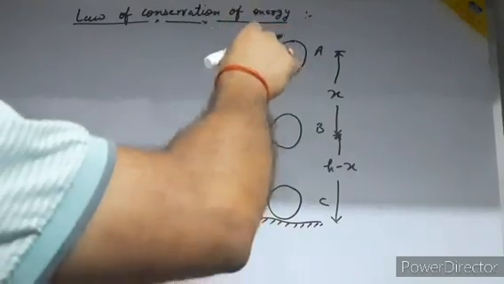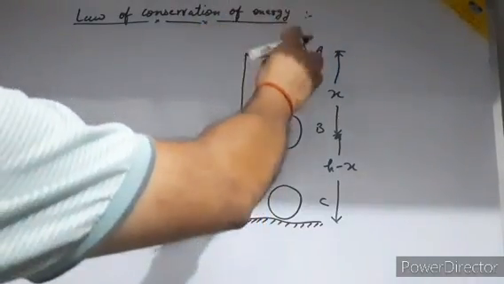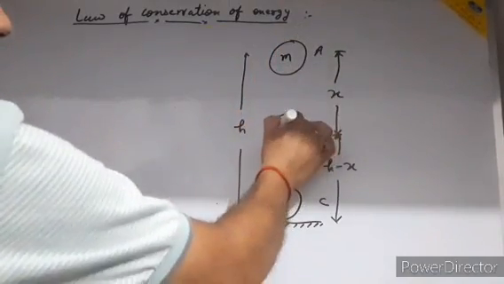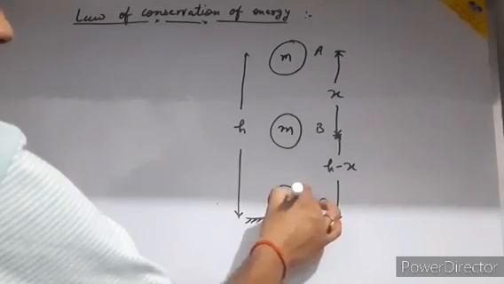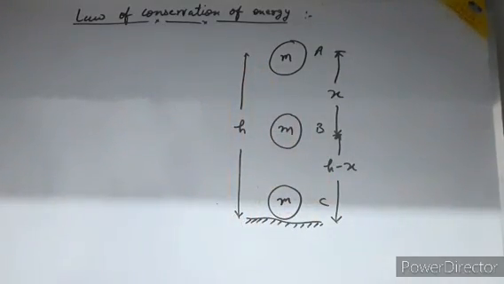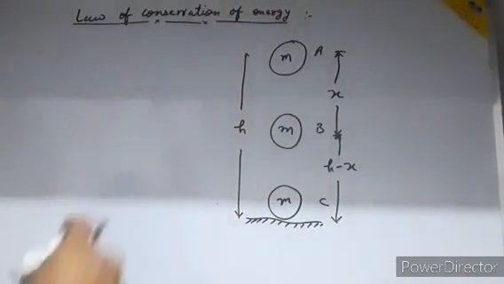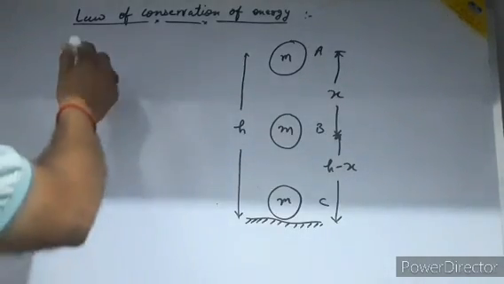I am leaving this ball from point A. Suppose the mass of the ball is m, and I am leaving it from a height h at point A. So I am taking three cases here.